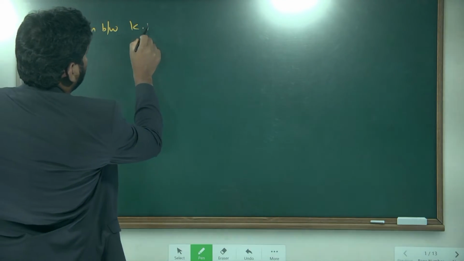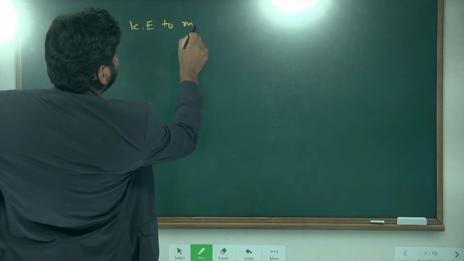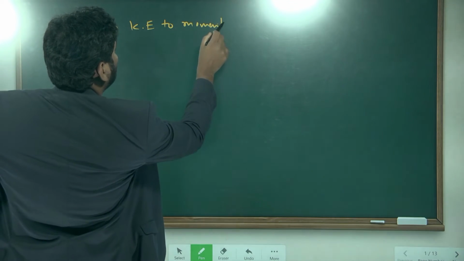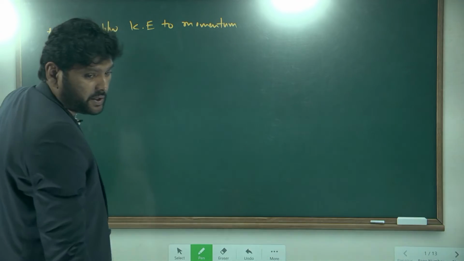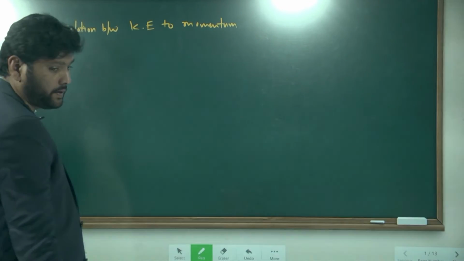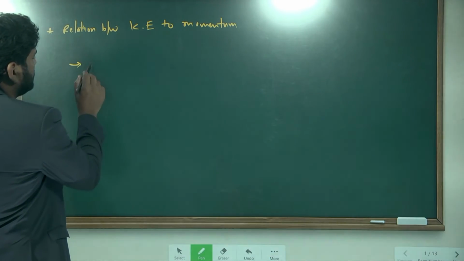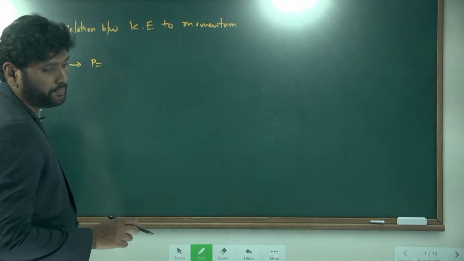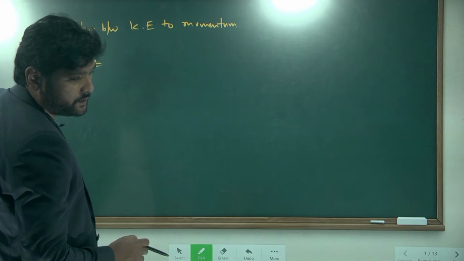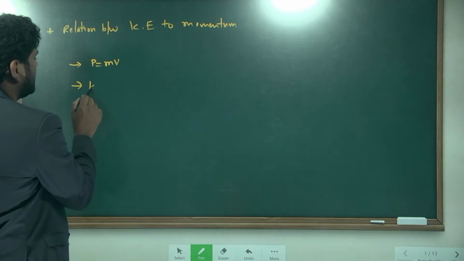Next, write down the relation between kinetic energy and momentum. You know what is momentum? Momentum formula: P is equal to mv, mass into velocity. What is kinetic energy?